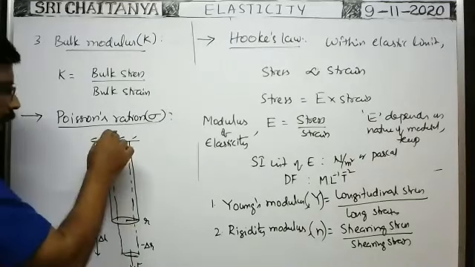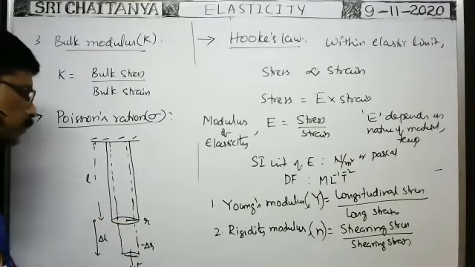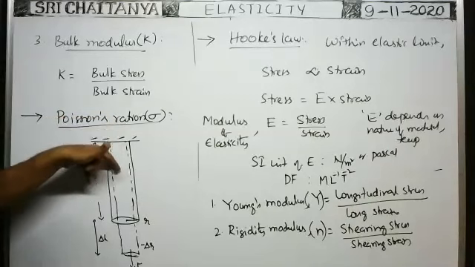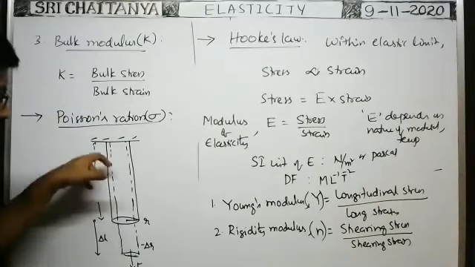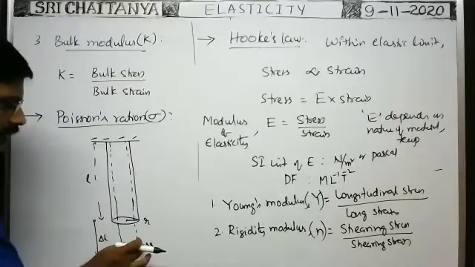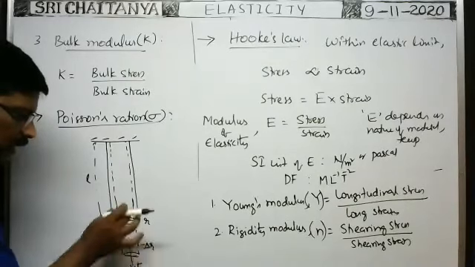Here, the applied deforming forces or longitudinal forces are in this direction. Perpendicular to the applied force, along this direction, the radius decreases. That means change in dimensions takes place perpendicular to the applied force.